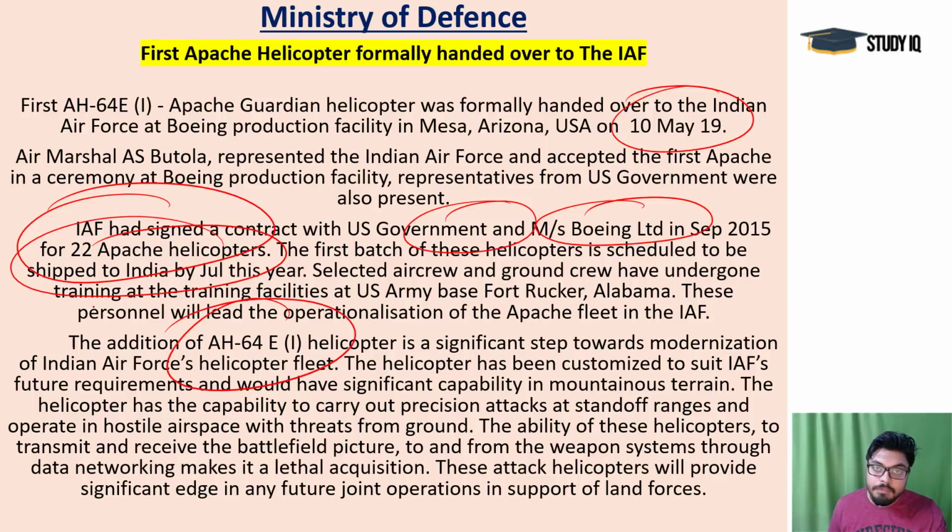AH-64E, the American company Boeing is making it. It is not Russian or Israeli. It is an American helicopter. And you see, Chinook also we took from America, and this AH-64E, that's important. And you see America has been using it in the Iraq wars, in the Gaza Strip and all, and Israel is also using it. So that's a very famous one.